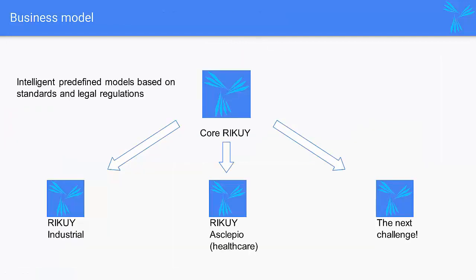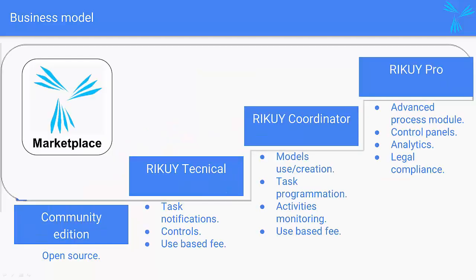Rikuy is a brain that is designed to understand and easily establish control among organizations. Such capability is not limited to health, security, and environment applications, but can be extended to any field where the use of simple process modeling, control, and management tools can provide value to the business, enabling us to team up with players of other areas and create new versions of Rikuy. The Rikuy business model seeks to ease the adoption of the platform into companies, making it possible to pivot implementation costs while getting the benefits since the first day.